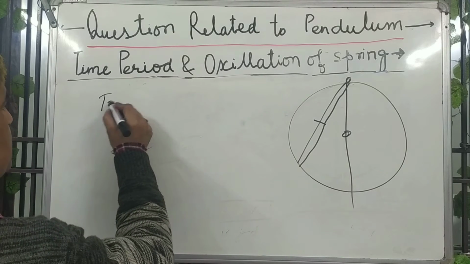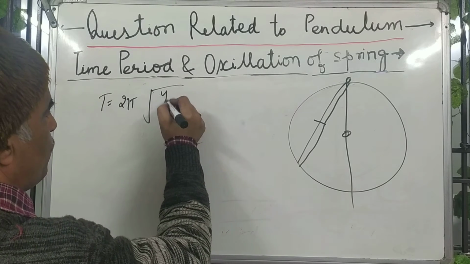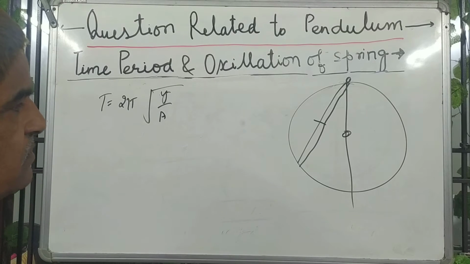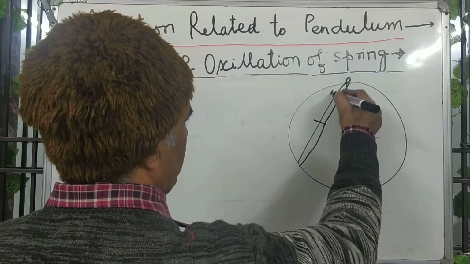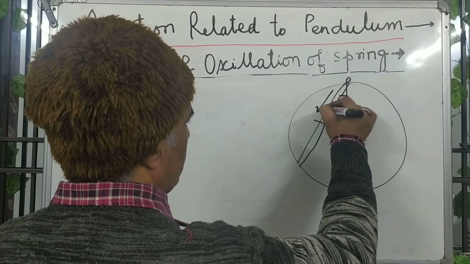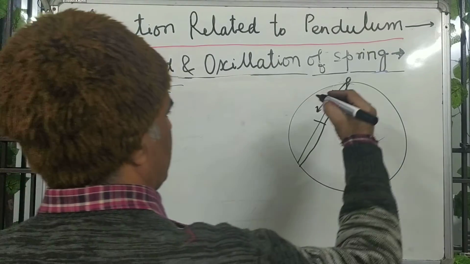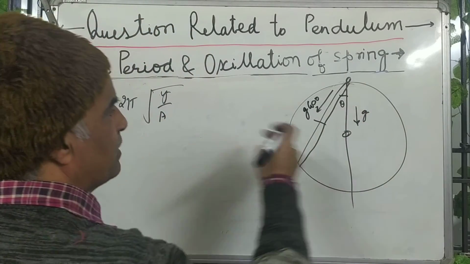Time period T equals 2 pi square root y upon a. You know it very well that along this the acceleration is g. So along this the angle is theta. Along this the acceleration will be g cos theta, the component of g at angle theta.